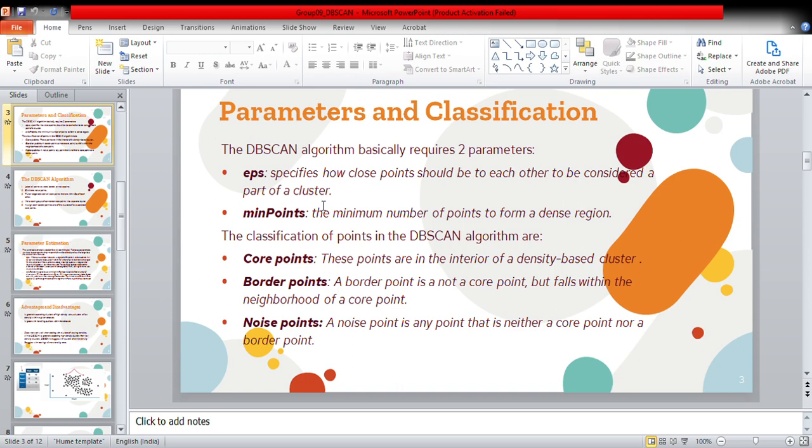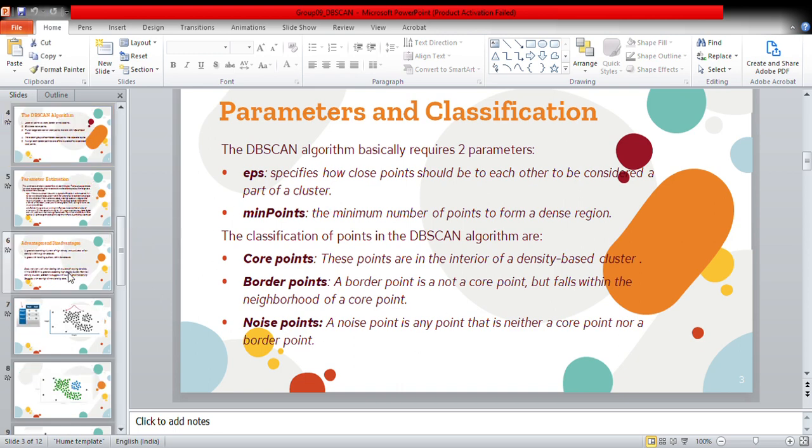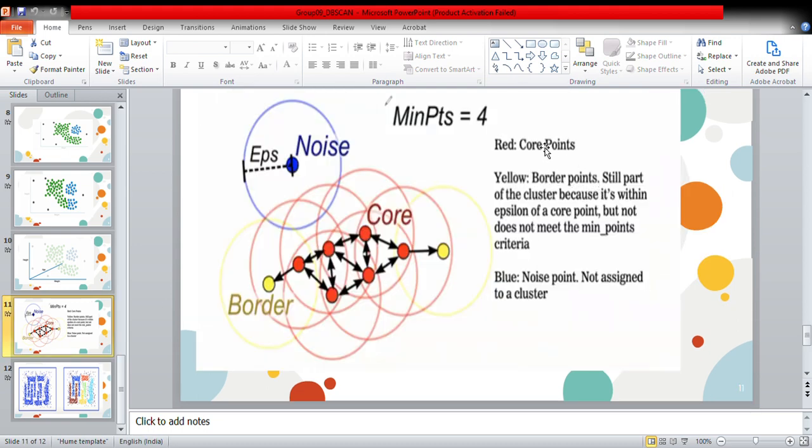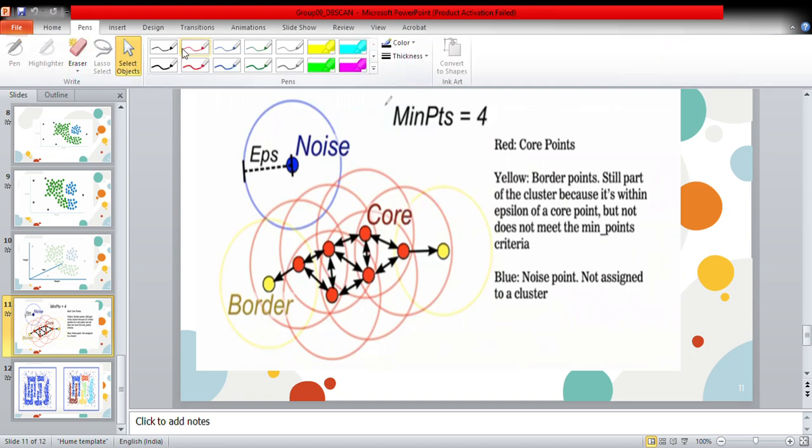Let's understand all these components with the help of a figure. Let's consider some initial points as shown in the figure. Initially, we consider some random epsilon value, and let's consider a minimum points value of 4.